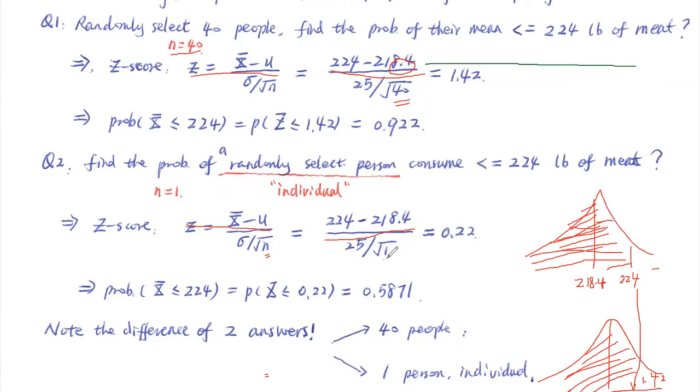It's only one person, but I was wondering, don't we go back to the original formula for the z, because it's only one person? Right. You can understand the original formula is the same as this one when n is equal to 1. Is that clear? So if n is equal to 1, those two formulas are the same. You could still apply it anyway. Yes, if n is equal to 1, you can use either formula.